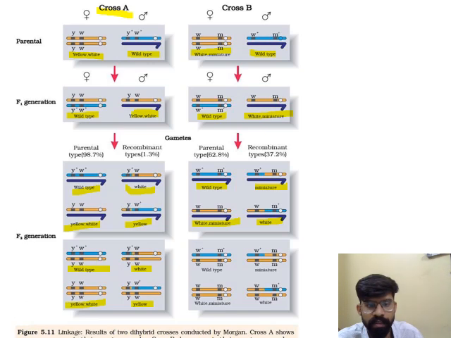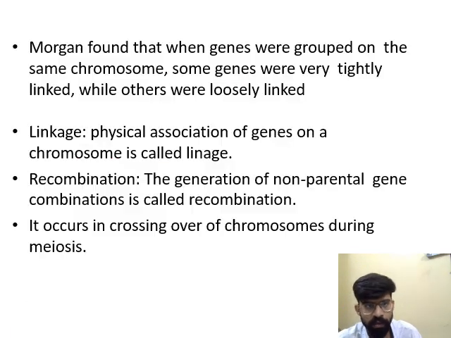You can also use the genotype, WM crossed with WM or WM+ crossed with WM, to easily identify the phenotype. So this is the figure.